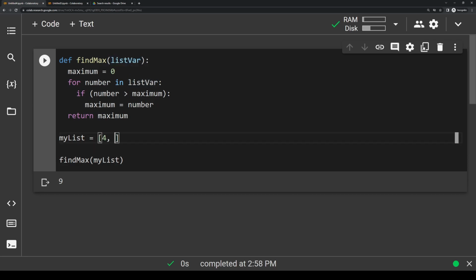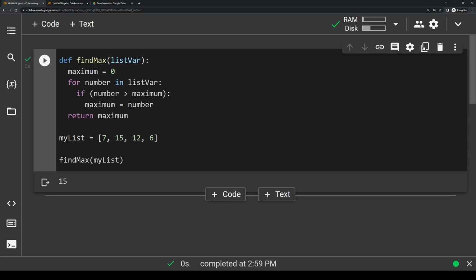Let's do 4, 3, 2, and 1. If we run it, you'll see the maximum is 4. Let's do 25, 10, 27, 50. And if you run it, you'll see it outputs 50. And we'll do one more. We'll just do, let's say 7, 15, 12, and 6. And you'll see it outputs 15.